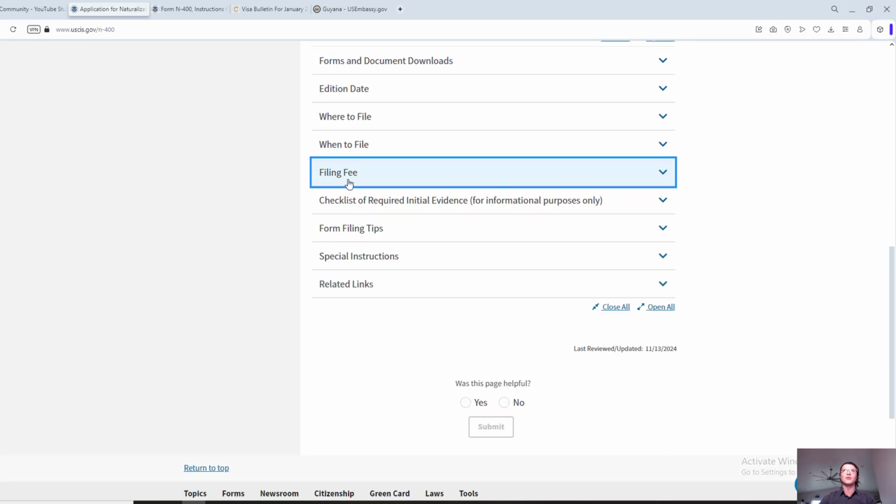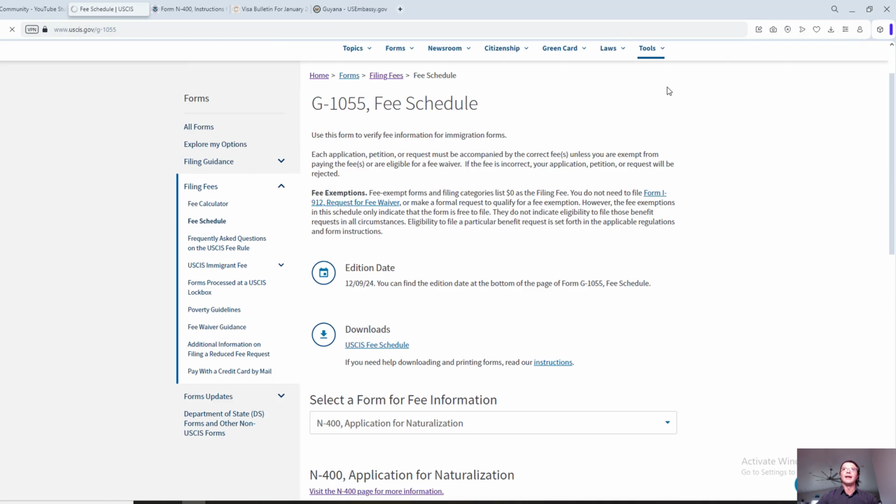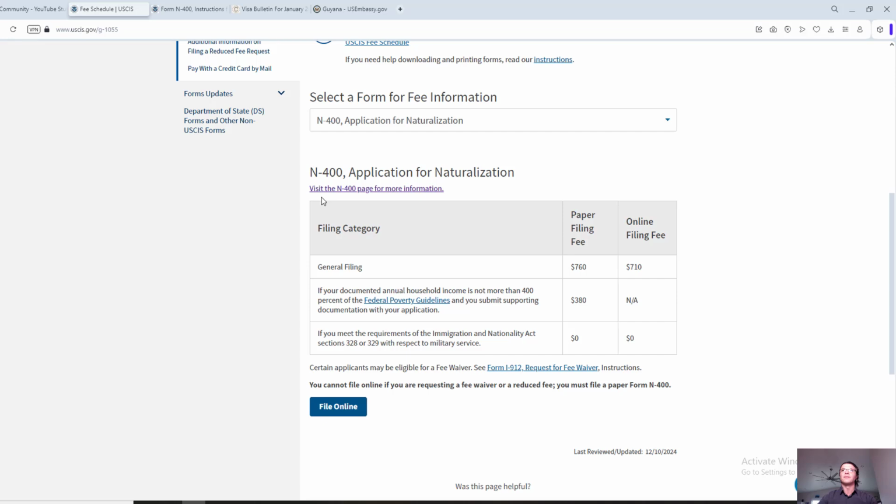If you click on the drop down right here, filing fee, we're going to go to fee schedule, and N-400 is already selected. And there you go. The general filing fee for paper application is $760 at the moment. Online filing fee is $710 as of December 20, 2024.